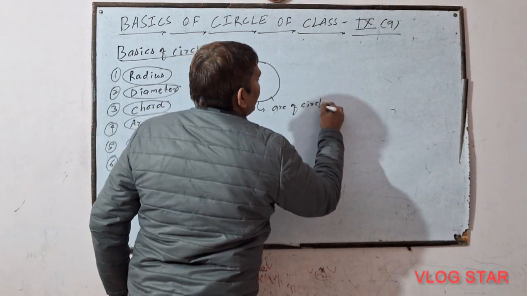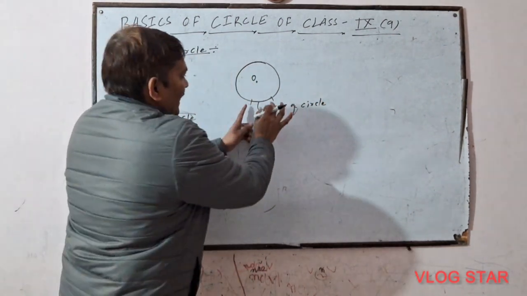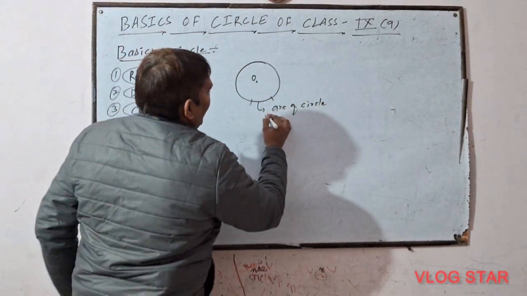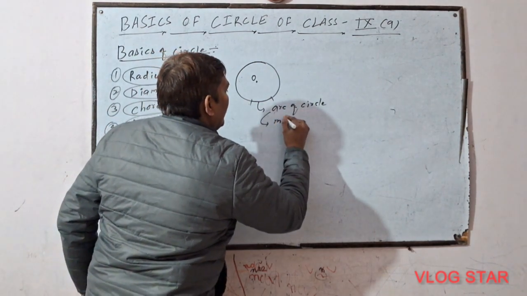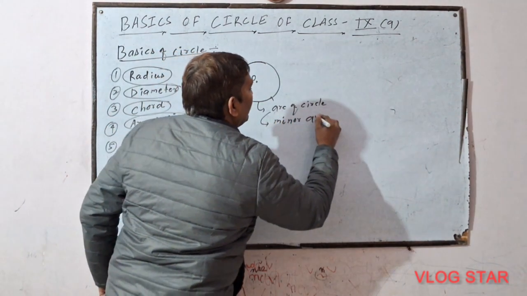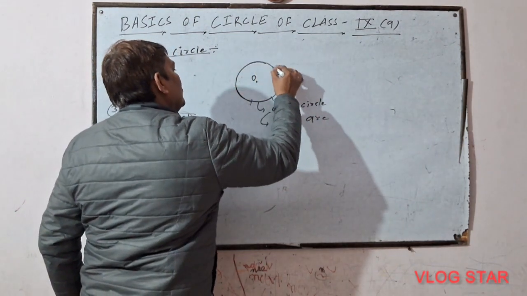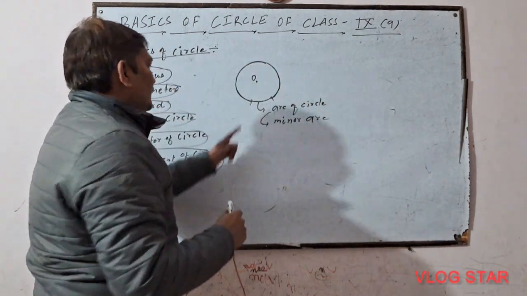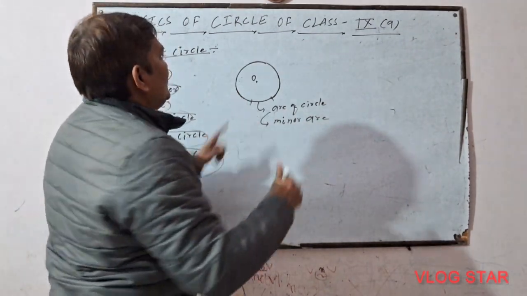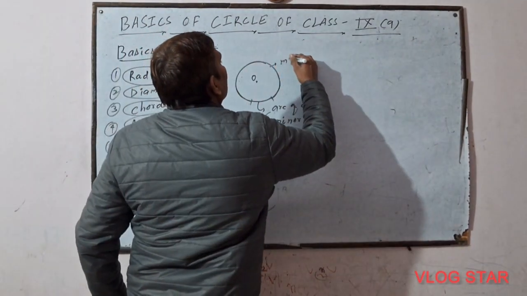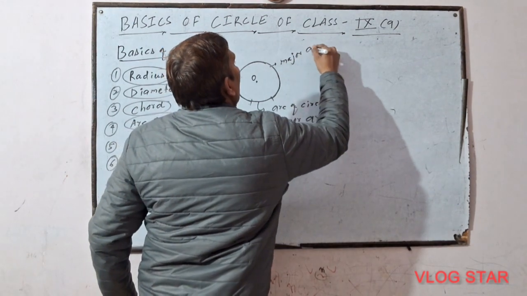When the arc is smaller, it is called a minor arc. This time the arc is major, so it is called a major arc.